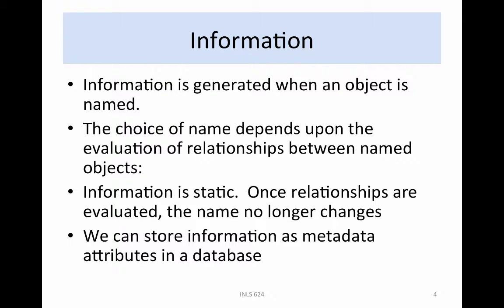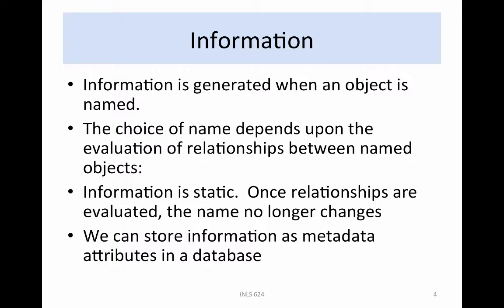Information is generated when an object is named. The decision for which name to apply requires the evaluation of knowledge procedures. For example, in the room you are in, there is an object that satisfies the following relationships. It spatially is oriented vertically. It structurally is hinged on one side. It responds to the process of opening and closing. Based on these spatial, structural, and procedural relationships, the object can be assigned the name door. We now have generated information by evaluating a set of relationships.